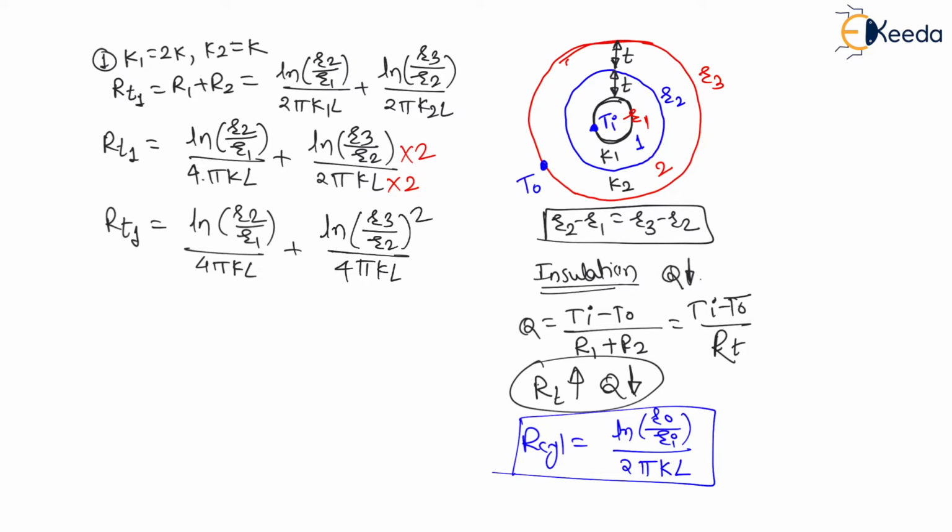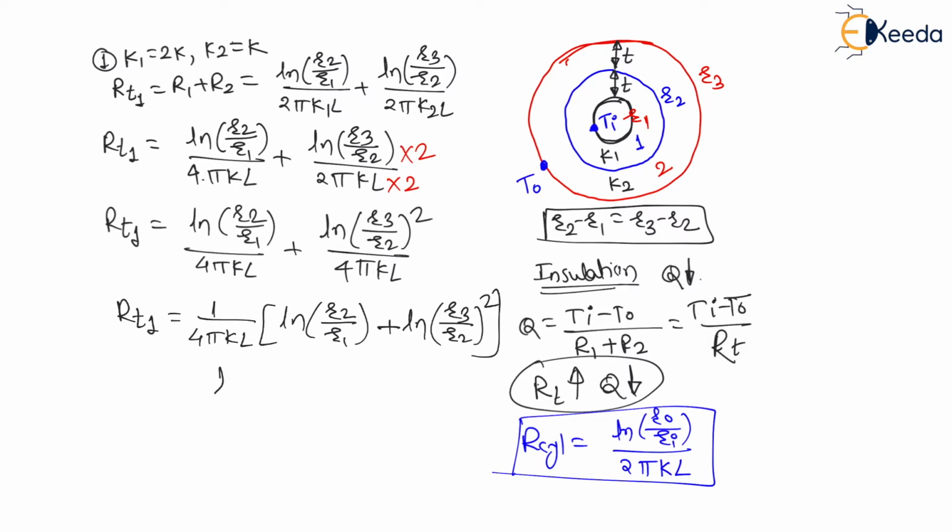My dear students, we have a log property: A ln B is nothing but ln of B to the power A. That log property I have used here. So let us take 1 upon 4 pi KL common. Therefore R total 1 will be equal to 1 upon 4 pi KL, in brackets, ln of R2 divided by R1 plus ln of (R3 divided by R2) whole squared.